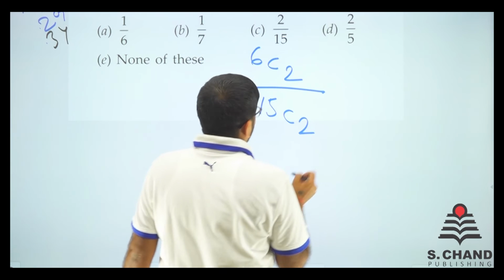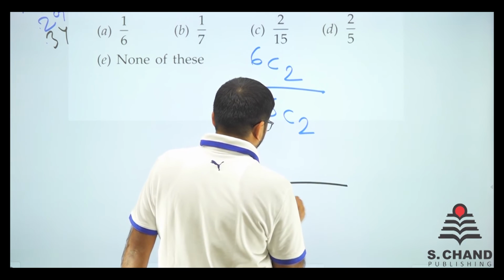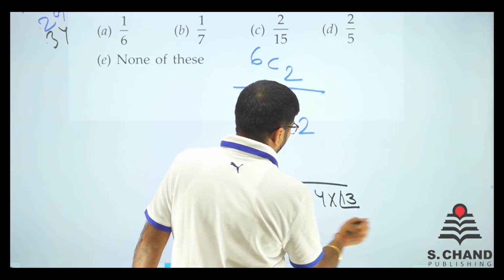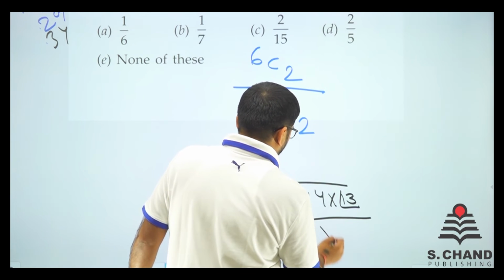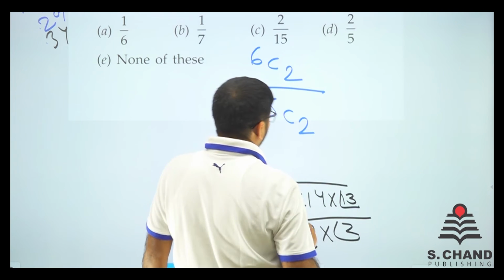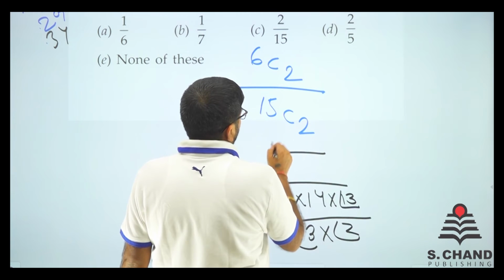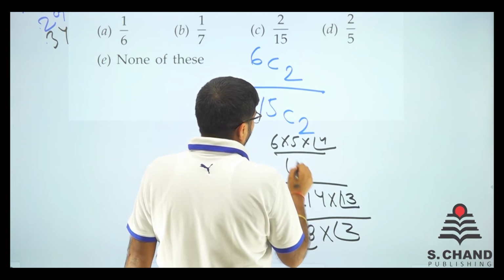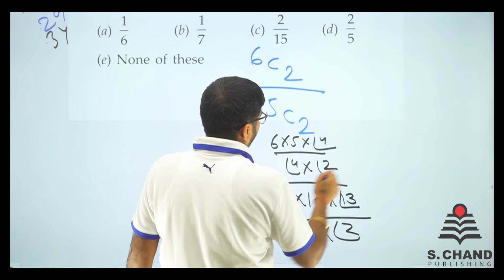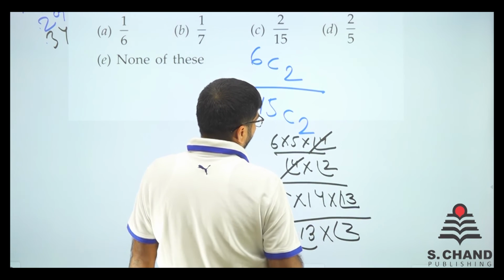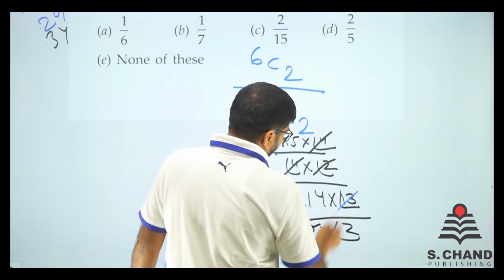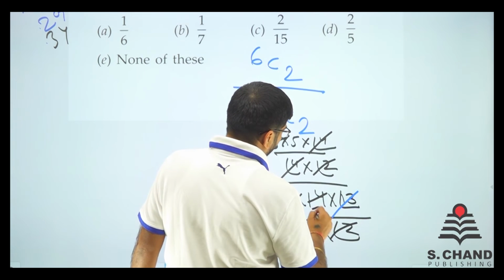Here we go. We have with us 15 into 14 into 13 factorial, 13 factorial into 2 factorial, right? Now on the top we'll write 6 into 5 into 4 factorial, 4 factorial into 2 factorial. So we have got this gone. Now this is like 3 times, this gone, and this is 7 times.